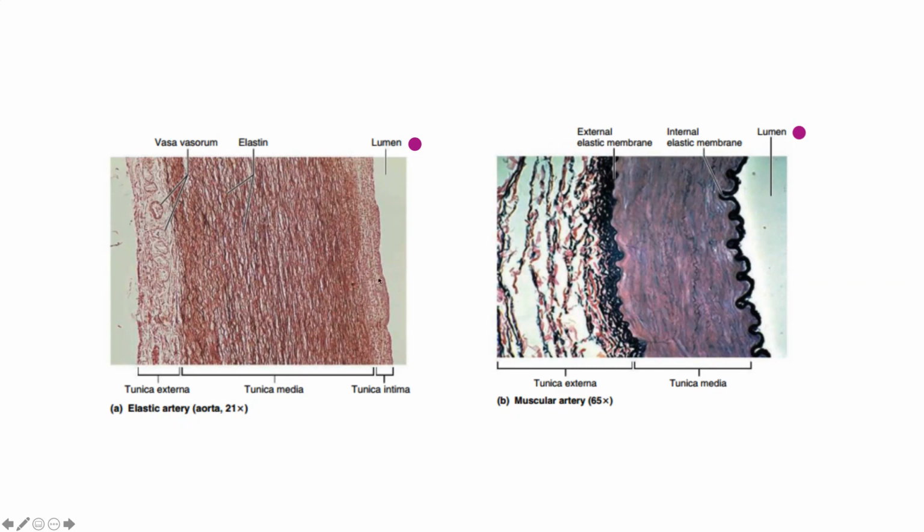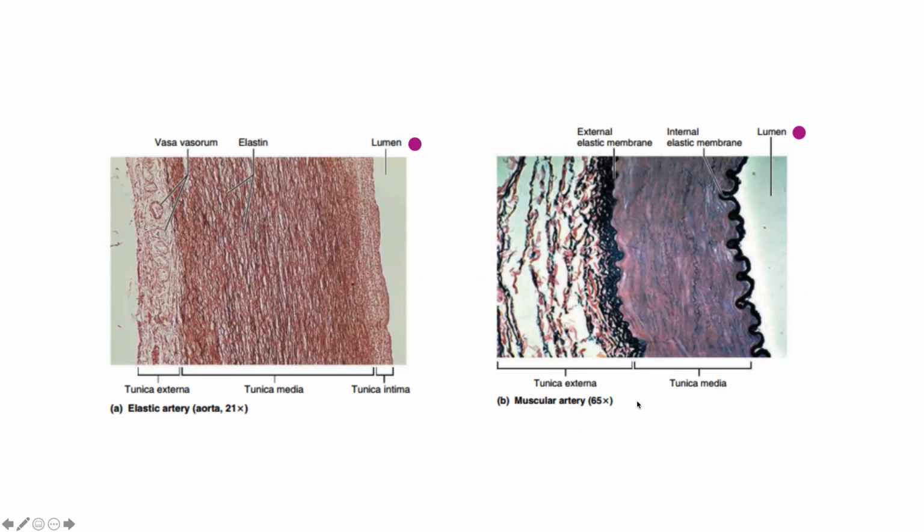The blood supply comes from the lumen via diffusion, especially for the inner half of the tunica media wall. But the outer half of the tunica media wall needs special blood supply. Those vessels, which take oxygen to the wall of the blood vessel, are called vasa vasorum.